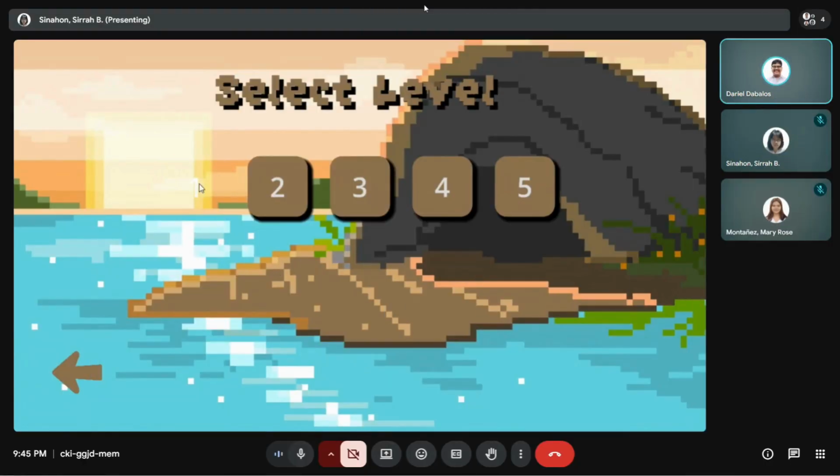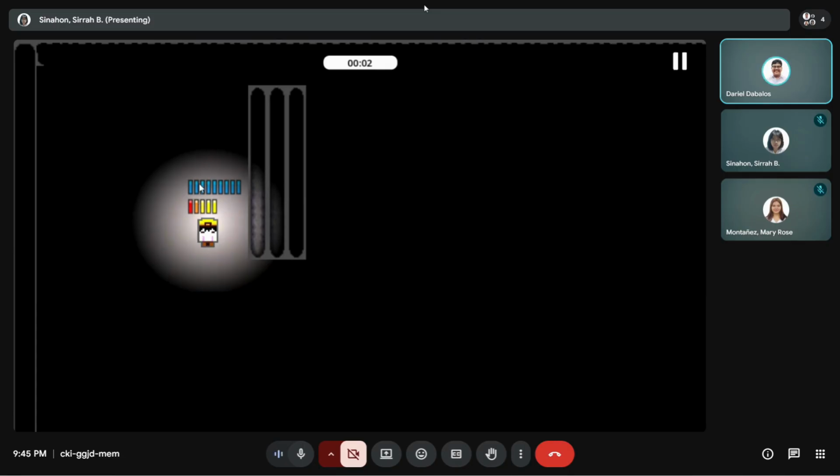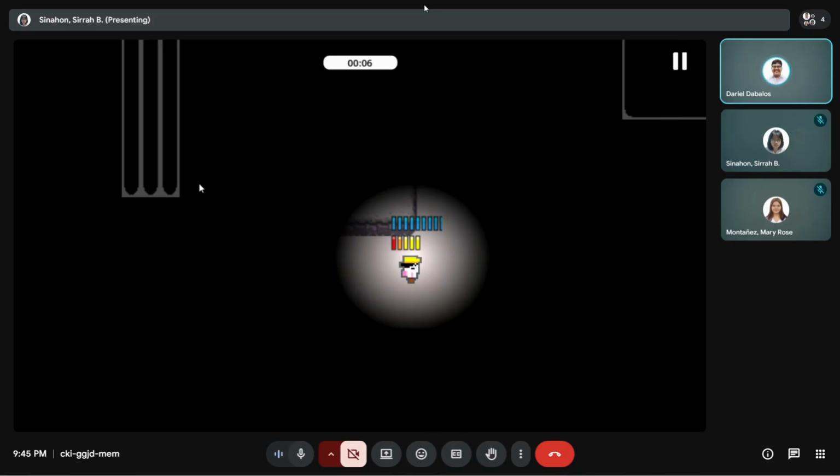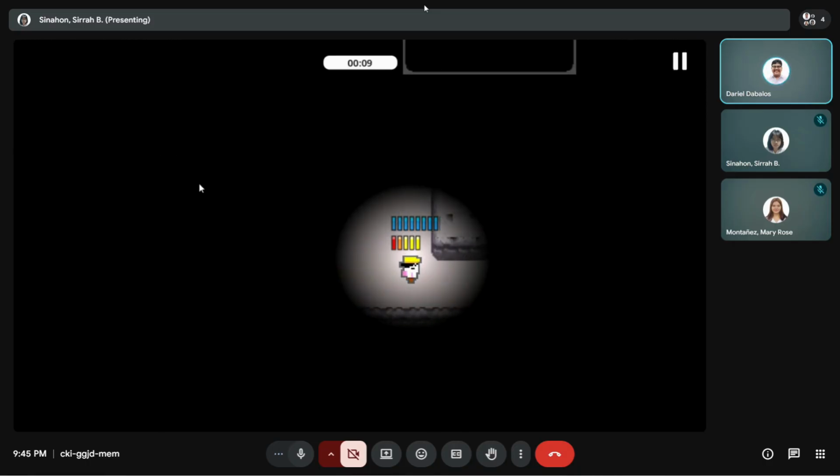So this is the introduction to level 1. In this level, we made it a little bit simpler and playable so that our players will be familiarized with the concept of our game.